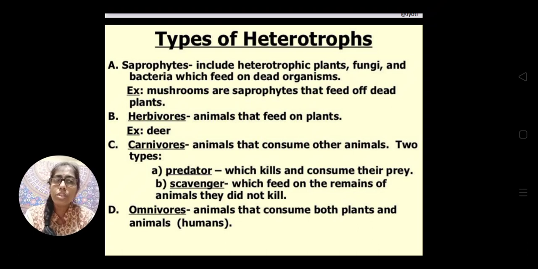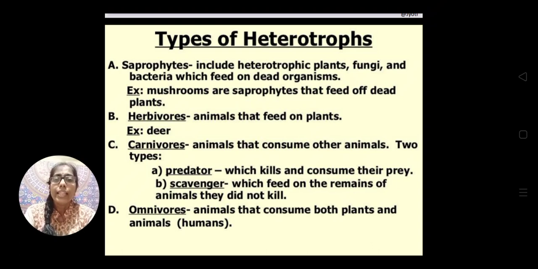Predators are those organisms or those animals which kill their prey, or they kill the other animal and eat them. Like a tiger. Tiger kills the deer or rabbit and eats the animal. So they are the predator, and the rabbit or the deer is the prey.